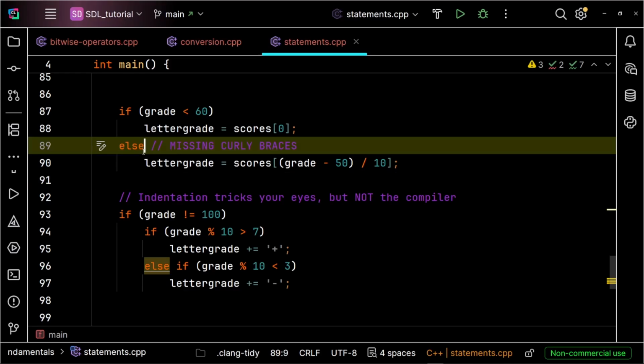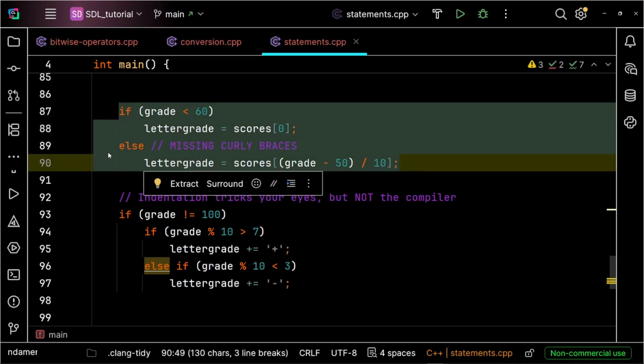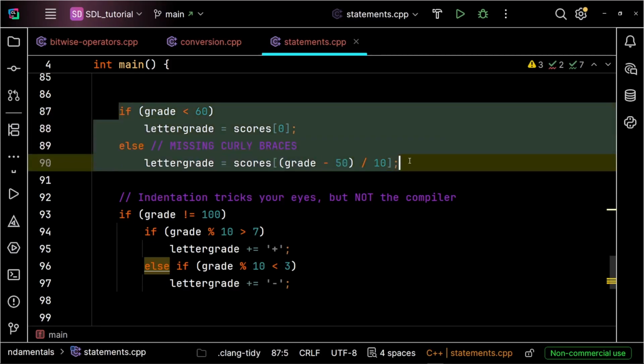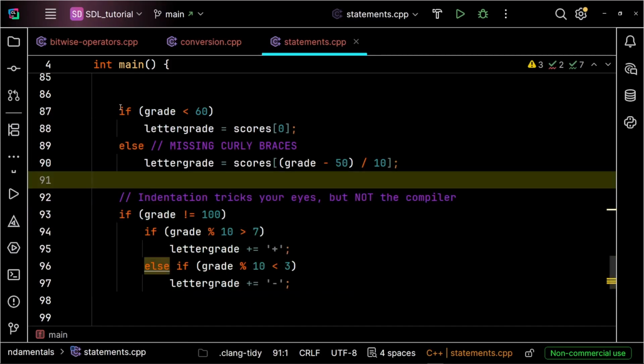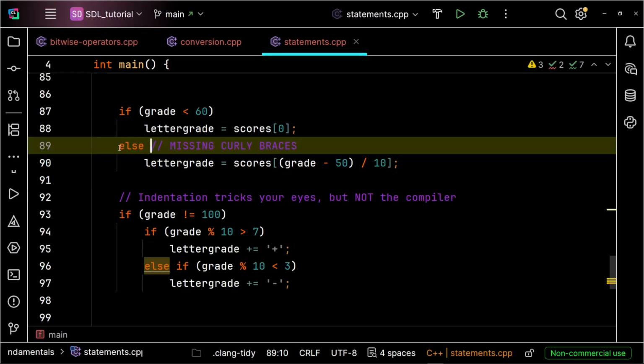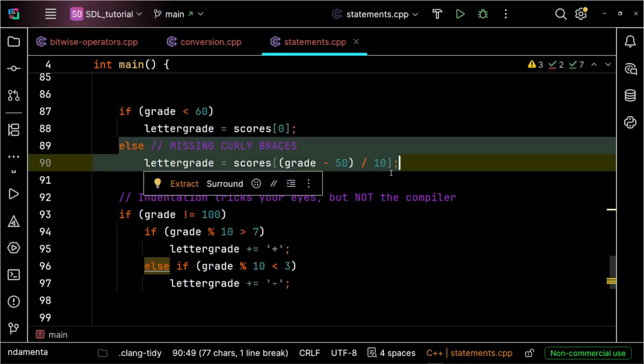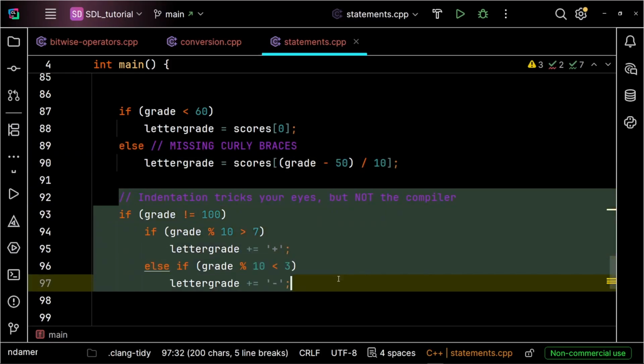So notice how the else doesn't have any curly braces. Without explicit curly braces, an else statement only controls the first line directly beneath it, which is only this. So those two exist by themselves, and this one works by itself, so they are not connected together. And because those braces are missing, the second if statement to check for plus or minus sits inside this else block. It runs unconditionally for every single score. This one will run anyway.